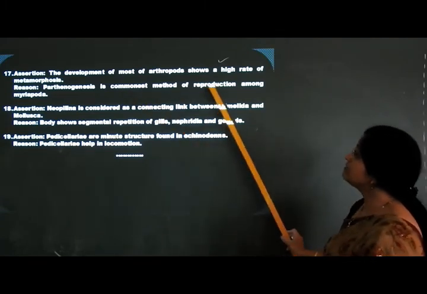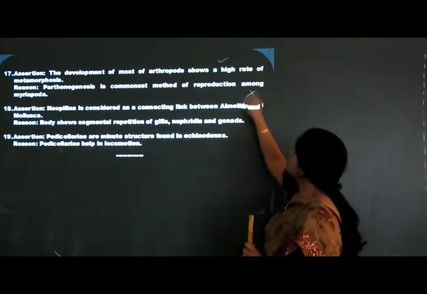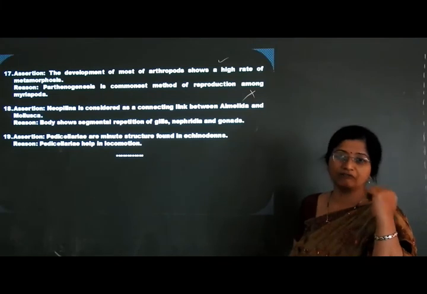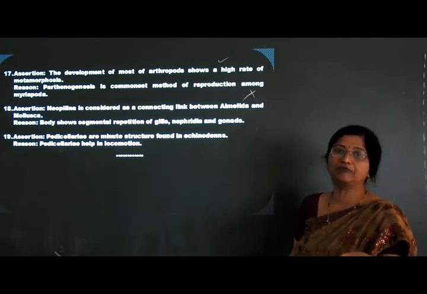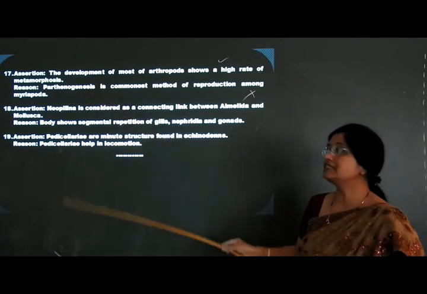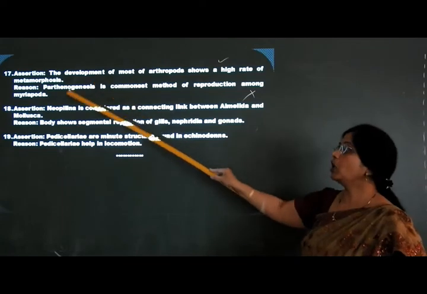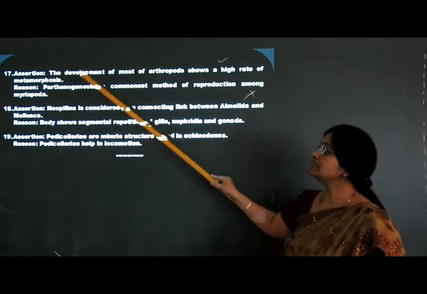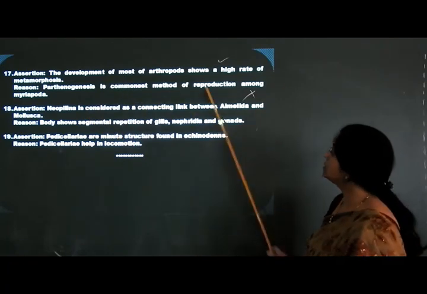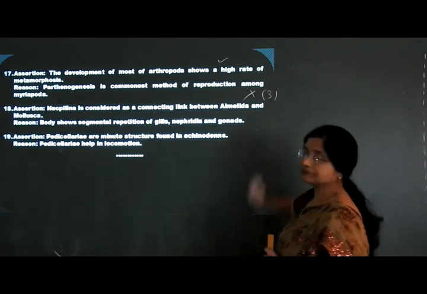Parthenogenesis is the commonest method of reproduction among Myriapoda. This is wrong, because parthenogenesis is nothing but the formation of the adult from the unfertilized egg. Development from the unfertilized egg is called parthenogenesis, which is seen in the honeybee and not in the class Myriapoda. That means in Insecta, parthenogenesis is more common. That's why this statement is wrong and this statement is correct. So we have to choose the third option.